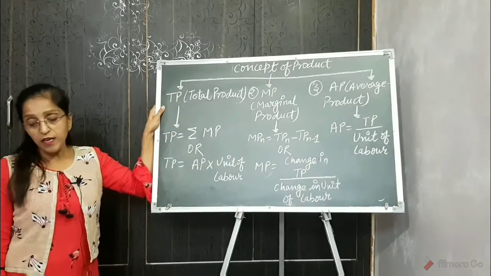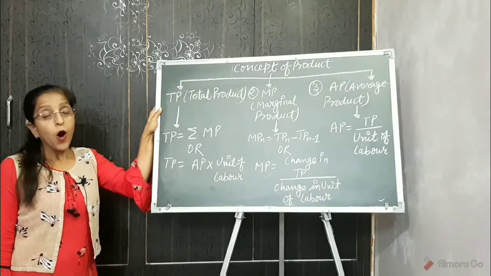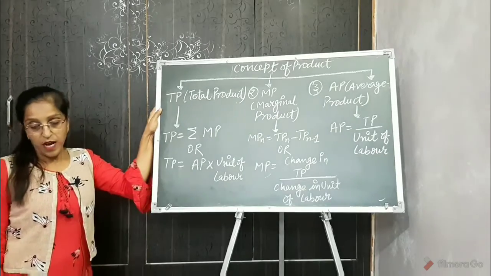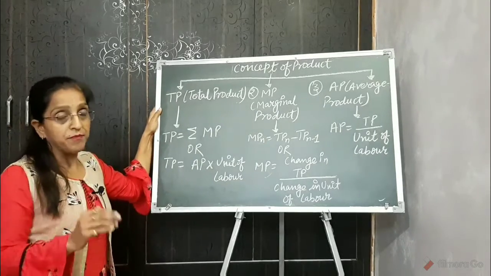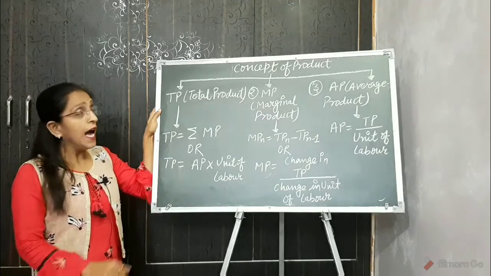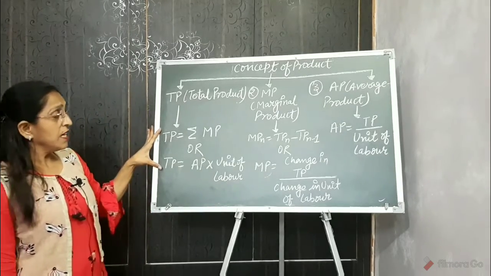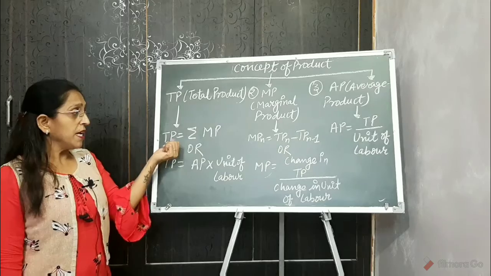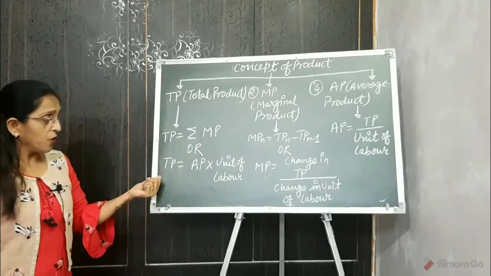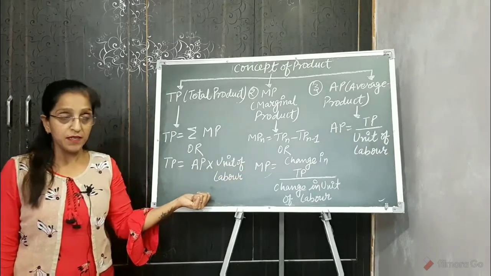Now what is the total product? It means the total quantity of a product produced by a firm during a given period of time with a given number of labor. And this total product, or TP, you can calculate by using these 2 formulas: TP equals sigma MP, that is marginal product, or AP, average product, multiplied by units of labor.